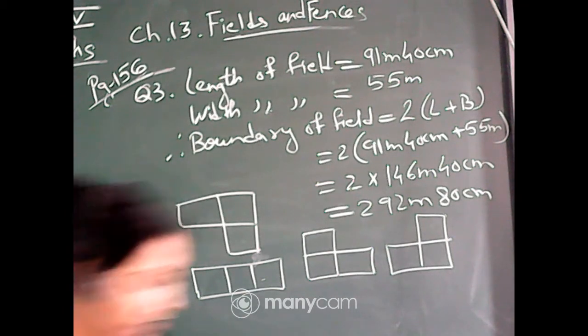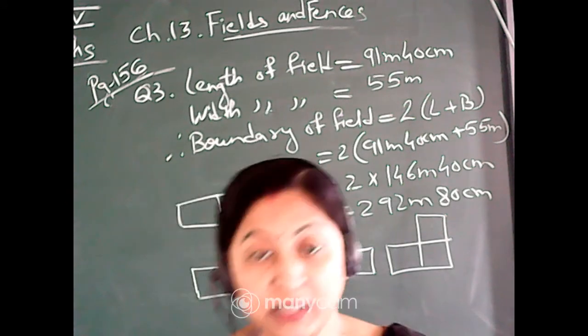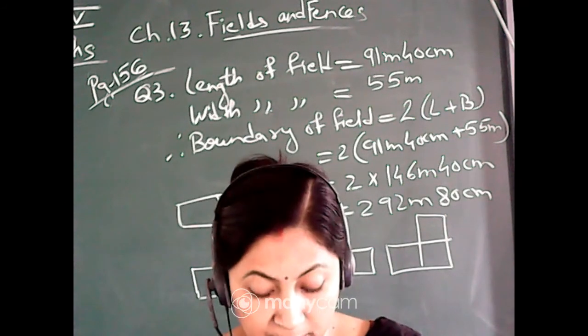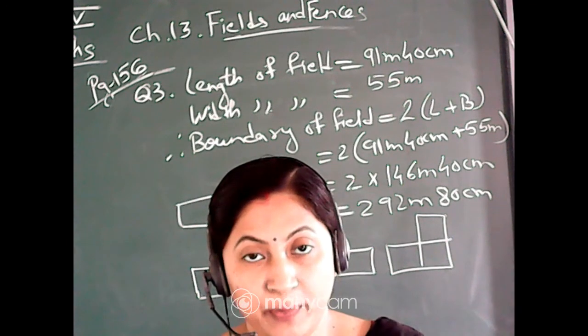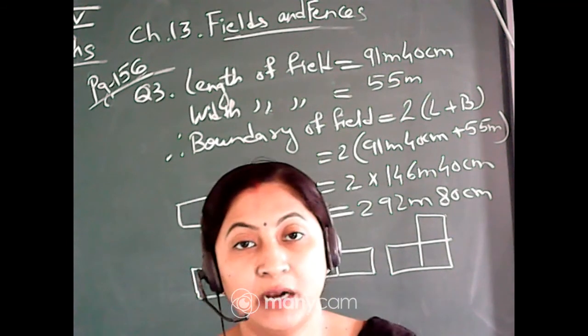Friends, this is the end of the chapter. Next one, puzzle, you will do on your own. This page 160 was the last page for this chapter, Fields and Fences. From tomorrow we will start the Smart Chart.